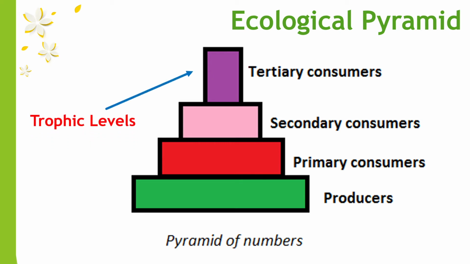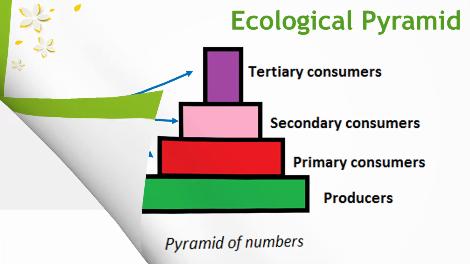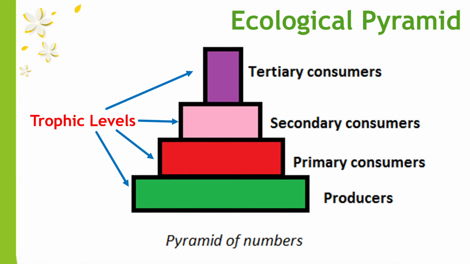A trophic level is the group of organisms within an ecosystem which occupy the same level in a food chain. The lowest level is the producer, followed by primary consumers, secondary consumers, and the top level is tertiary consumers. Usually, an ecological pyramid consists of 4 to 5 trophic levels only.